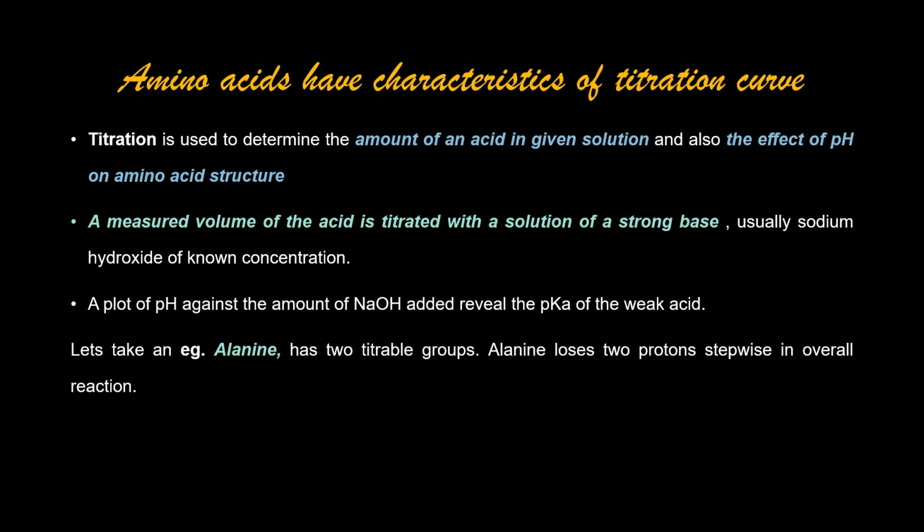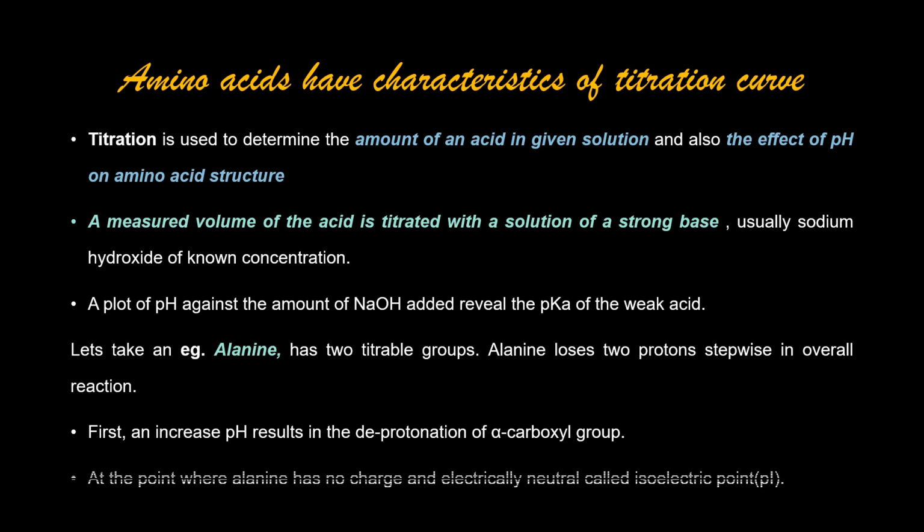It has 2 titratable groups. Alanine loses 2 protons stepwise in an overall reaction. When pH is increased, it results in the deprotonation of the alpha carboxyl group. There is a point where alanine has no charge and is electrically neutral, called the isoelectric point. With the help of the graph, we can easily find the pI value of any acid.